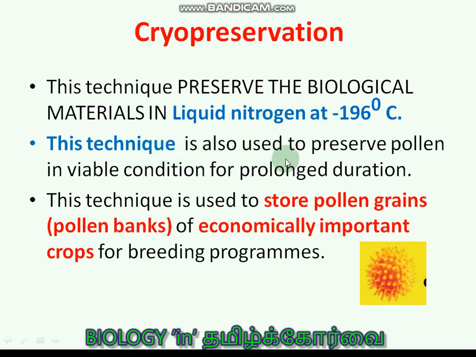This technique is also used to preserve pollen in viable condition for a prolonged duration, and to store pollen grains. Pollen banks can also be created of economically important crops for breeding programs. Even after some 50 years, 100 years, we are able to use the pollen grains. And cryopreservation is a very common technique to store biological materials.